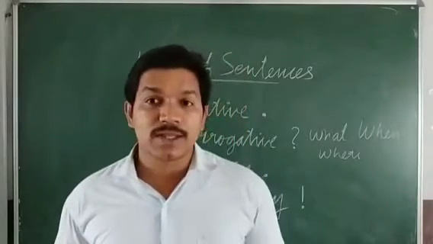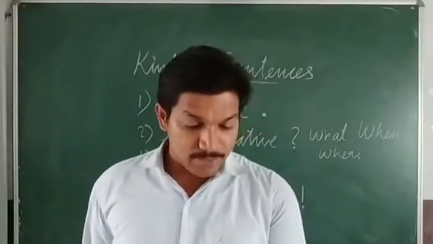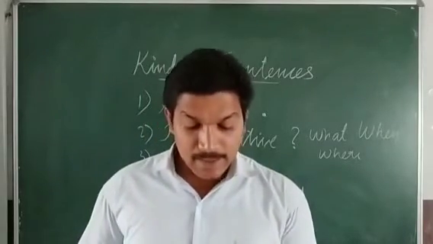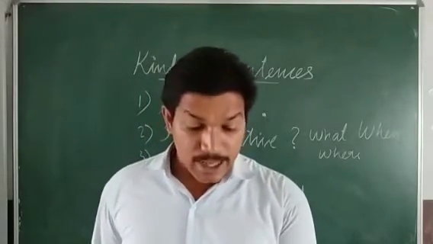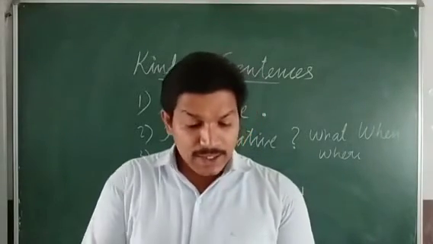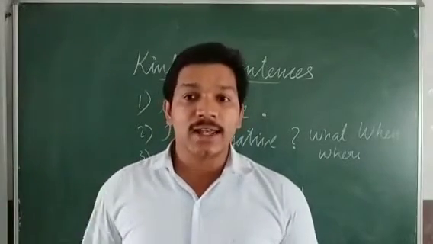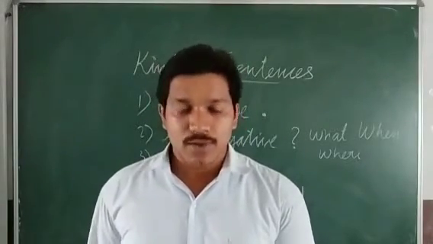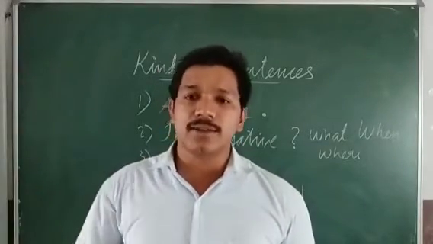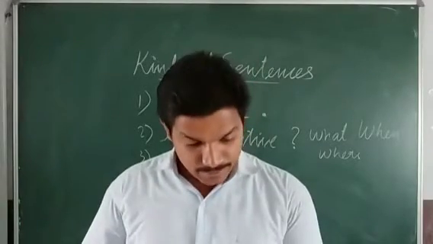All these types of sentences are coming in the category of imperative sentences. Then the last category is exclamatory sentences, like: Help! How wonderful! Look, a rainbow! These sentences you can observe are ending with an exclamation mark. So we can easily understand that if a sentence is ending with an exclamation mark, it is an exclamatory sentence.